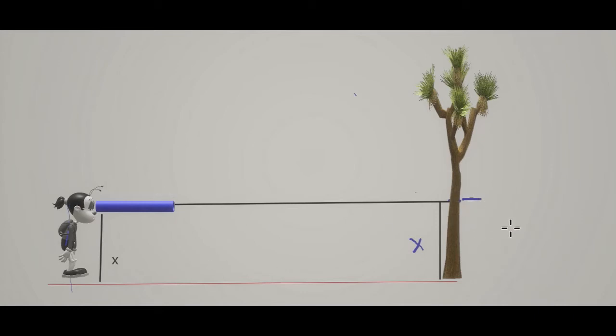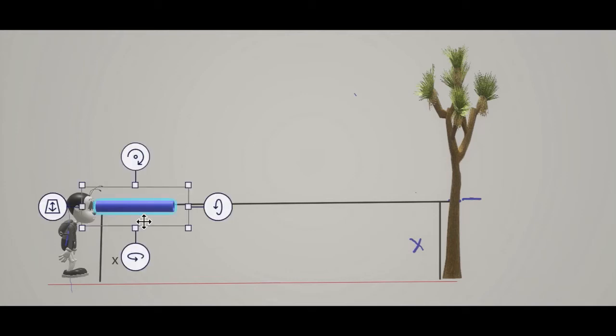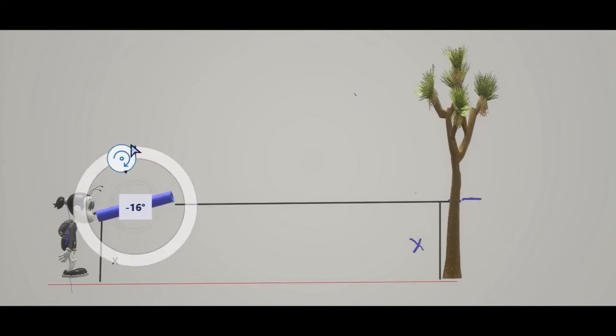Now what we do is this lady here, if she can start shifting. Let us assume that this lady starts tilting her head upwards. Okay, now let's turn this like this.